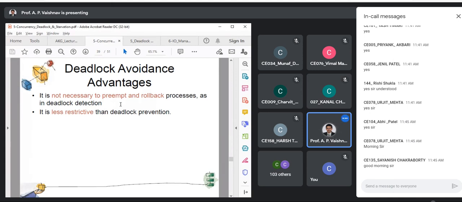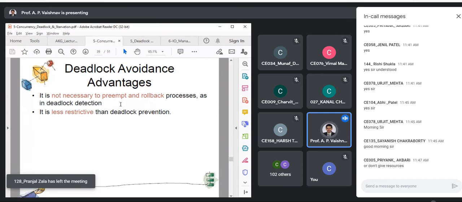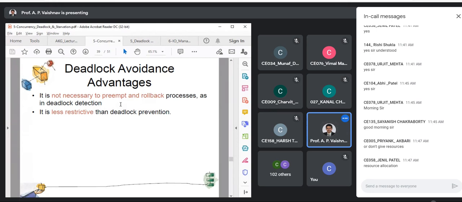While in this case, where we are putting the constraint, what is the main point of this avoidance strategy? Either you don't start the process, that is the first approach we have seen, unless it is causing problem. Or the second approach which we discussed in Banker's: you put a constraint on the resource allocation. But we don't roll back the processes, so the time and effort will be saved.